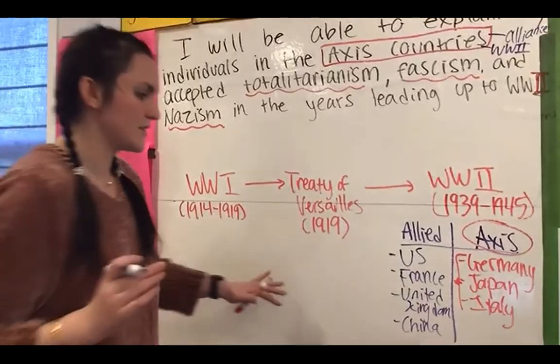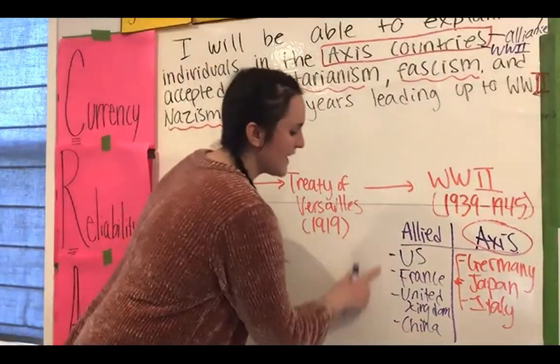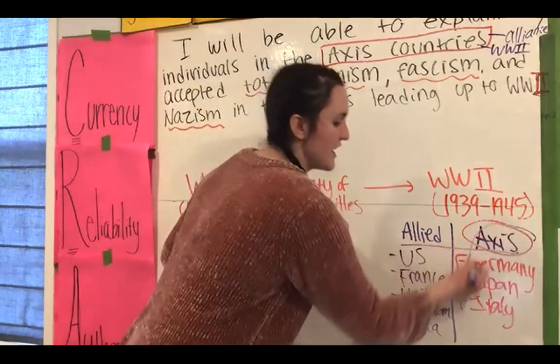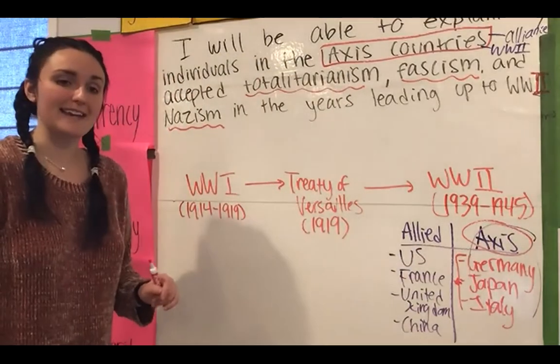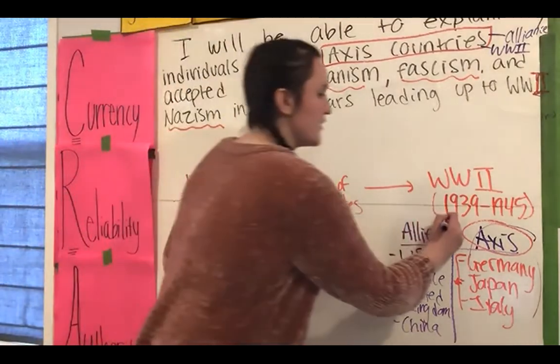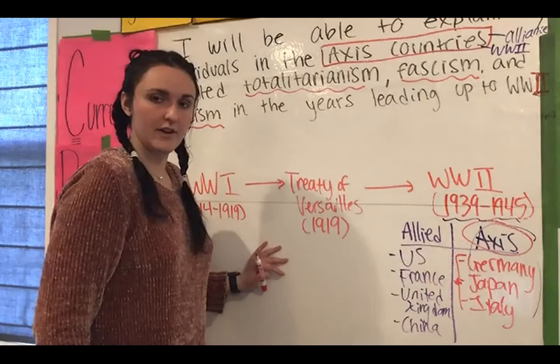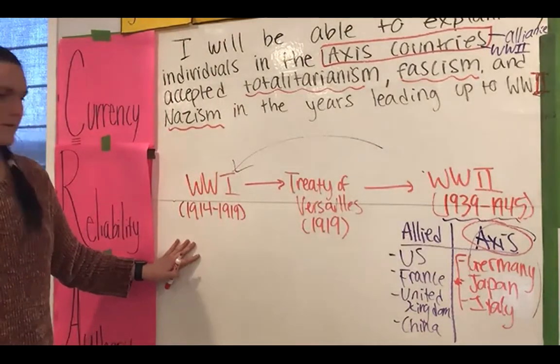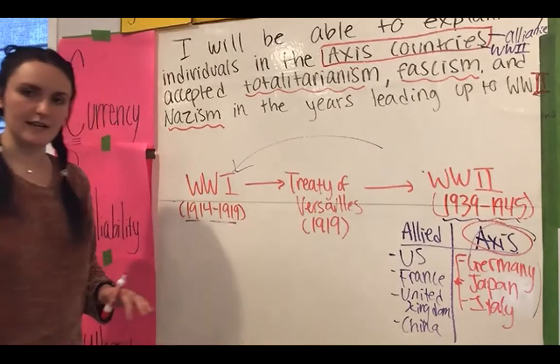Sorry, guys, just adjusted the camera a little bit. The Allied powers were one group, one alliance. They fought against the Axis powers, Germany, Japan, and Italy. World War II was between 1939 and 1945. Just 20 years earlier, there was World War I between 1914 and 1919.